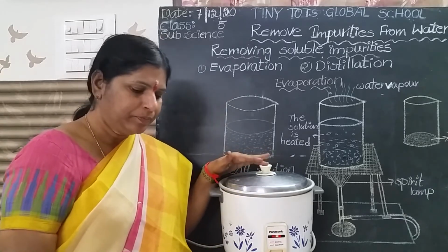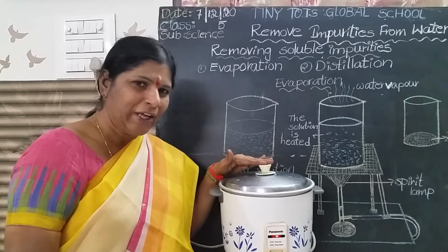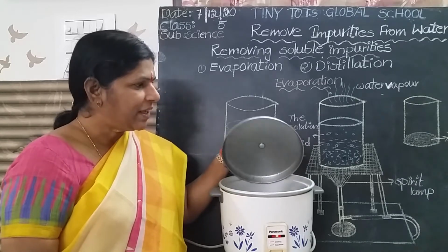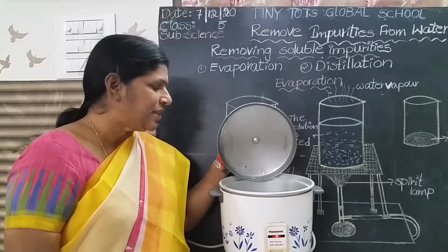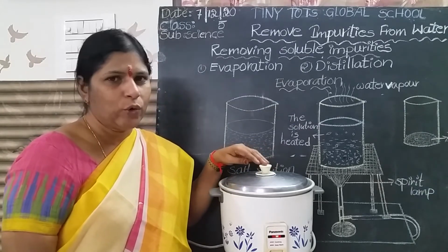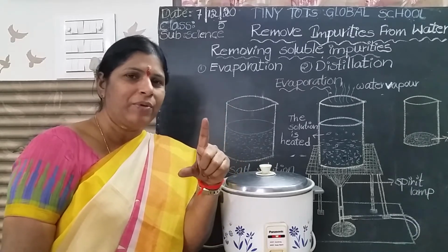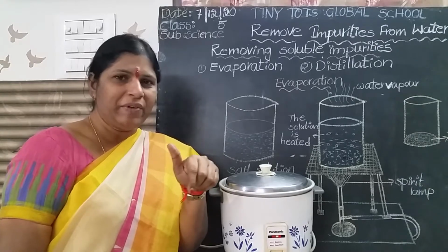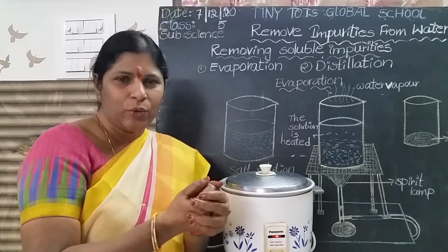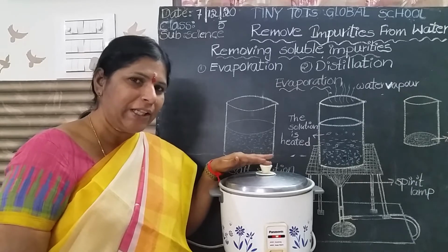Boil the water till all the water evaporates. Yes, steam is coming. Observe carefully. Still some water is there. You have to do this at home. Take half a glass of water, add 3 teaspoons full of salt, and stir it well. Salt is dissolved in the water. Pour it in one dish and keep it on the stove. Water is boiling. You should boil the water till all the water evaporates.